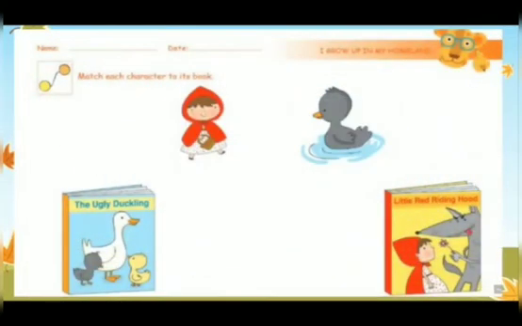Now kids, let's do some practice. Match each character to its book. I am waiting for your work.